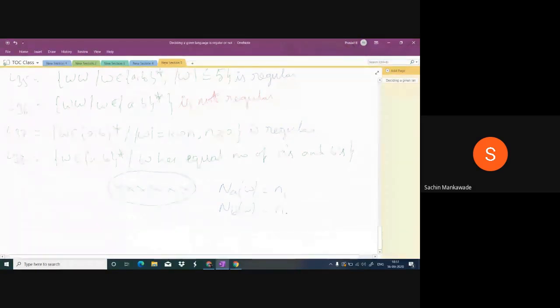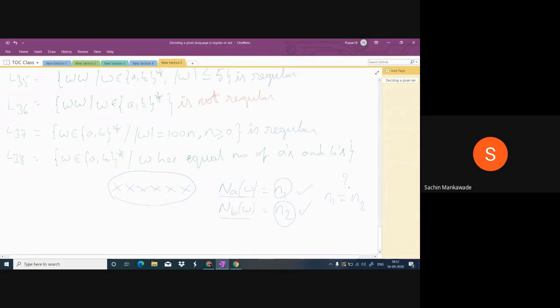Here, the number of A's in W you have to count whenever A occurs, and the number of B's in the string W you have to count whenever B comes. Let this number be N1 and this number be N2. Say there are N1 A's and N2 B's. And finally, you have to check whether N1 equals N2 or not.